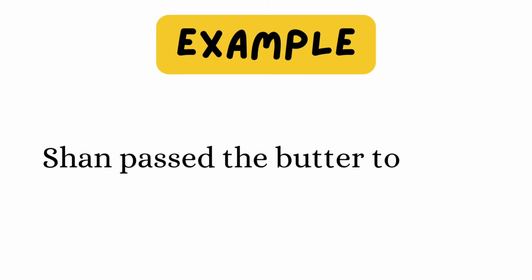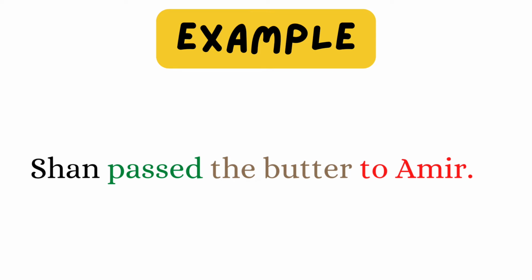For example, Shan passed the butter to Amir. Shan is the subject, so we will find the verb, and the verb is passed. Next ask what. Remember, that gives us the direct object. Passed the butter. Butter is the direct object, and then ask to whom. Who gives us Amir. Amir is the indirect object.